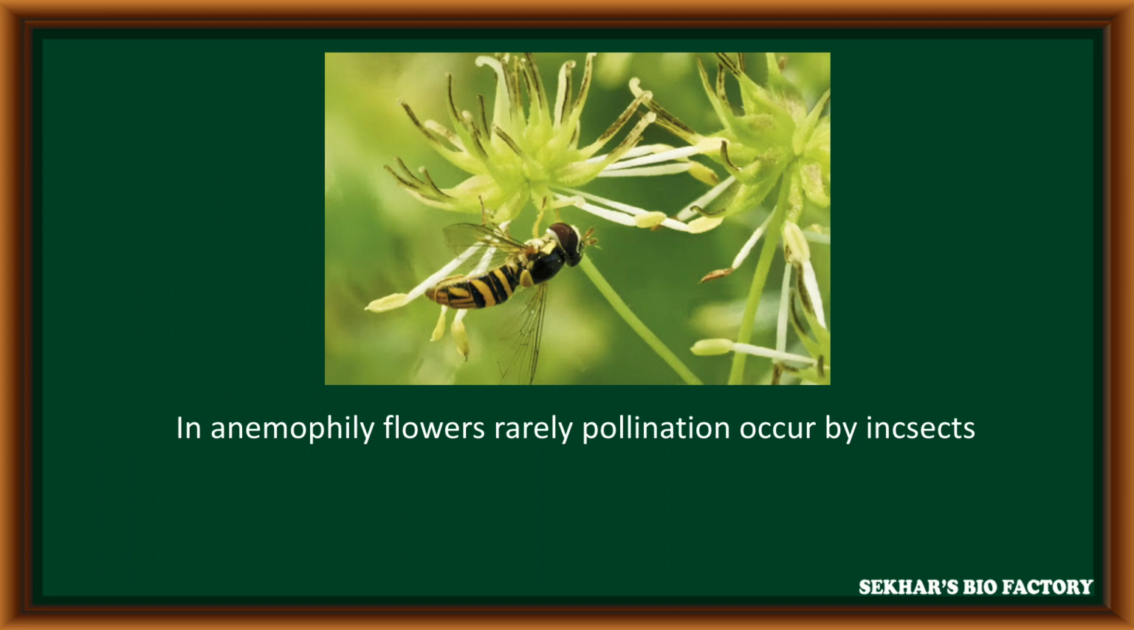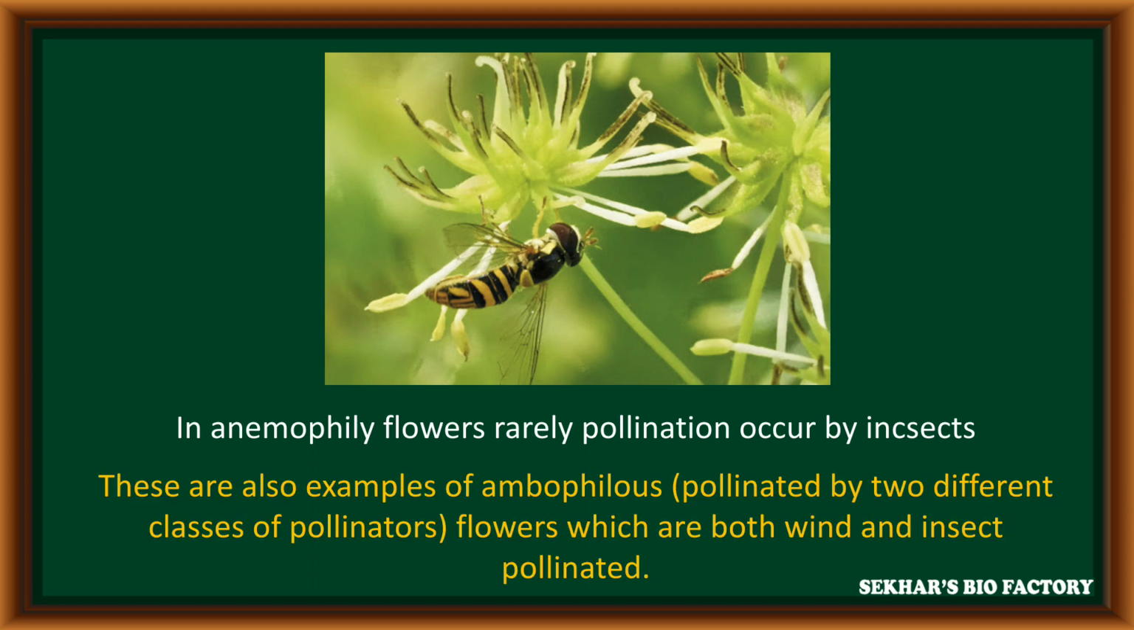In anemophilous flowers, sometimes, very rarely, pollination is carried out by insects. Such a phenomenon is called ambophily. Ambophily is nothing but pollination that takes place by two different classes of pollinators. Such a phenomenon is called ambophilous. Such flowers are called ambophilous flowers. For example, in some of the anemophilous flowers, when pollination rarely takes place by insects, such conditions are taken as an example for ambophily.